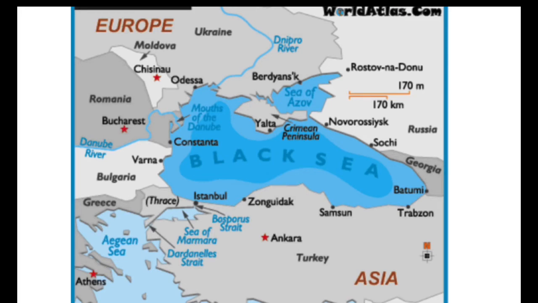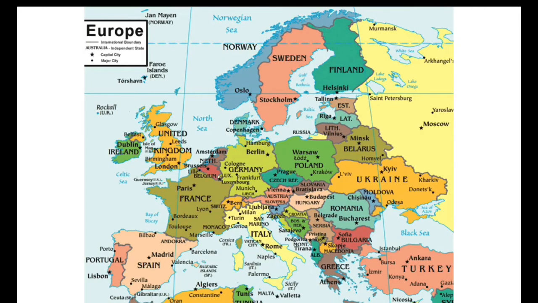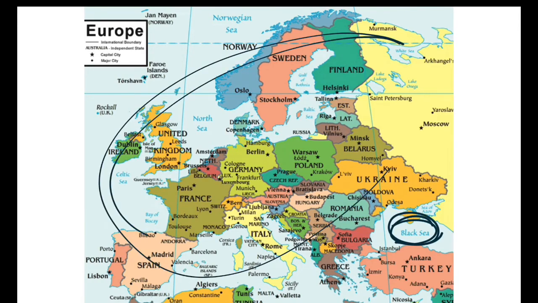Now let us know the countries which are touching boundary with Black Sea. Black Sea is an inland sea which is located between far southeastern Europe. As you can see in this map, this is Black Sea, and it lies to the far eastern side of the European continent. Right, this is the European continent.